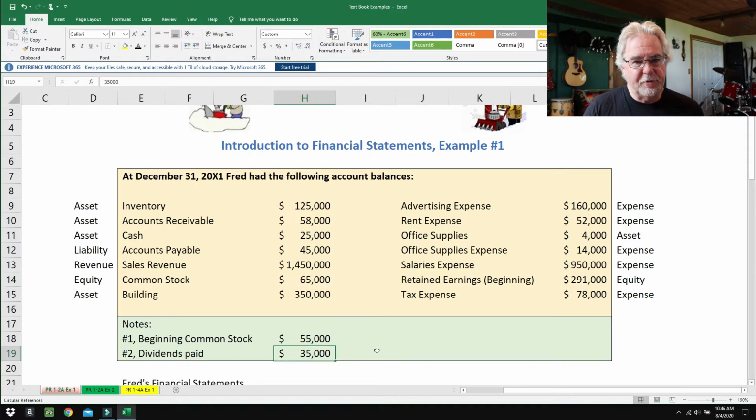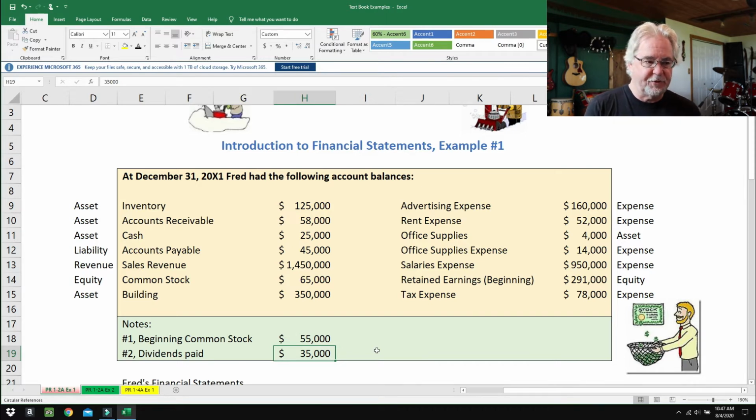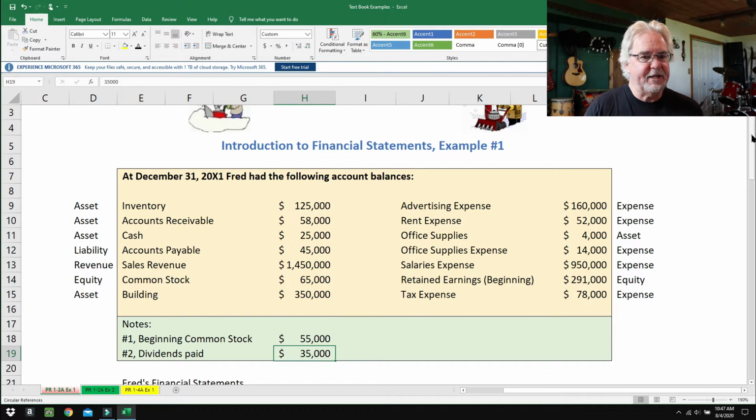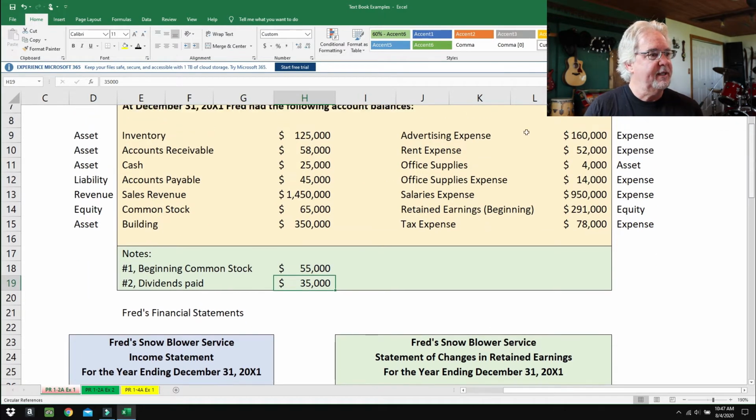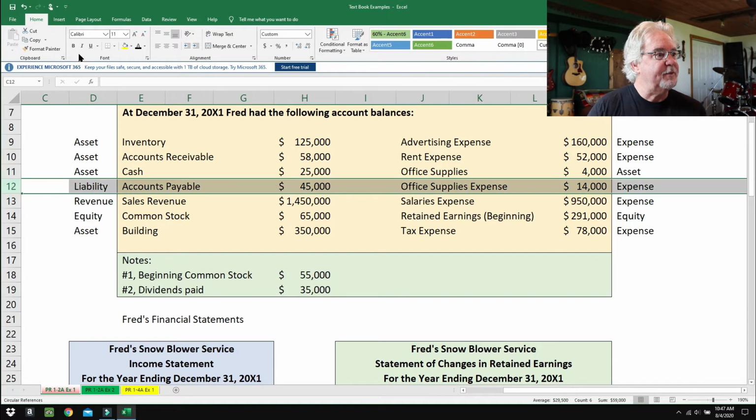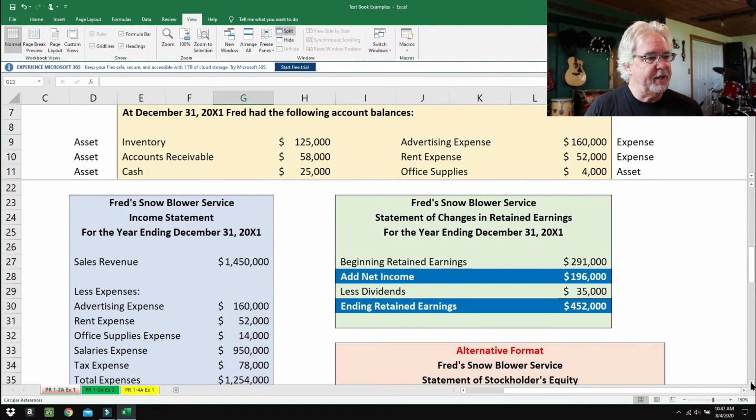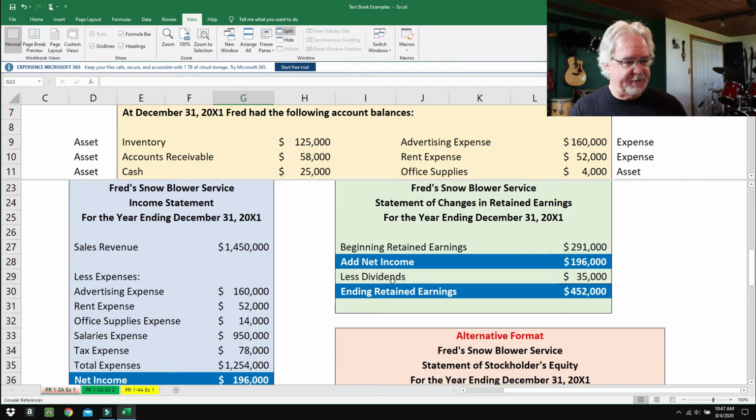Dividends paid. Fred paid himself some dividends, and all dividends are is just owner withdrawals out of the business. In corporations, we call them dividends. Withdrawals, dividends, same thing. So coming down to the financial statements, I'll have to split the screen here a little bit in order to see everything. I think I'll split it right about there. So here we go with the financial statements, and the very first financial statement we're going to do is over here on the left.